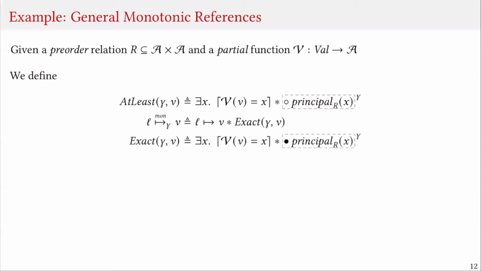Similarly, we can say that the value tracked in resource gamma is exactly value V if we know that value V is represented in our relation with an element X, and that we know that the exact value tracked in resources is X. We define the monotone points to relation for our monotone references as owning the ordinary points to relation for the reference, and also knowing that the value tracked in resources is exactly V.